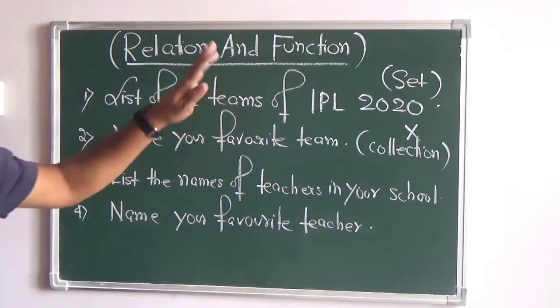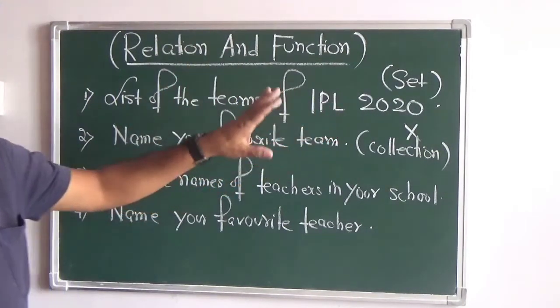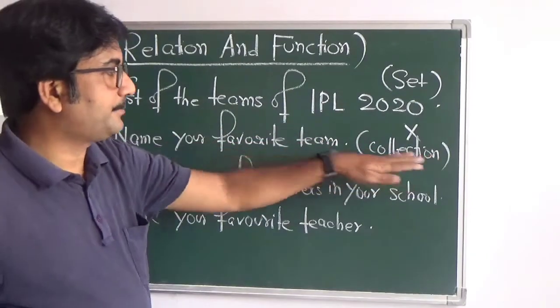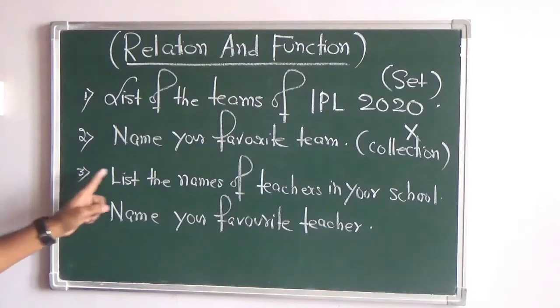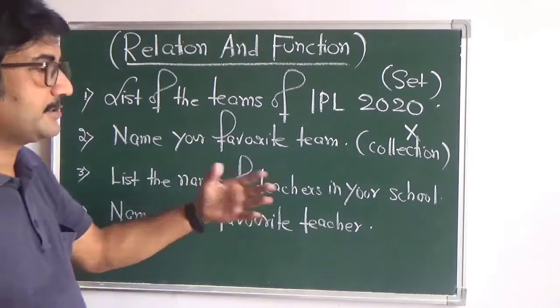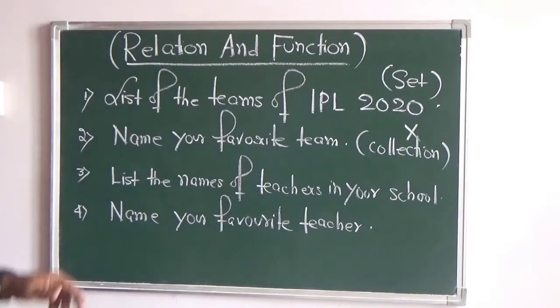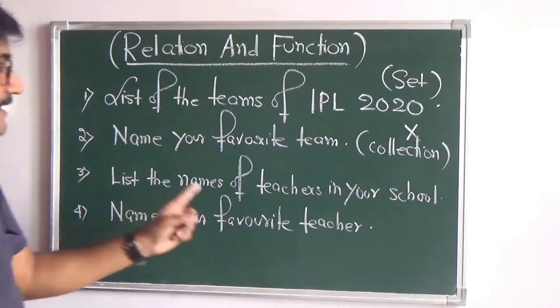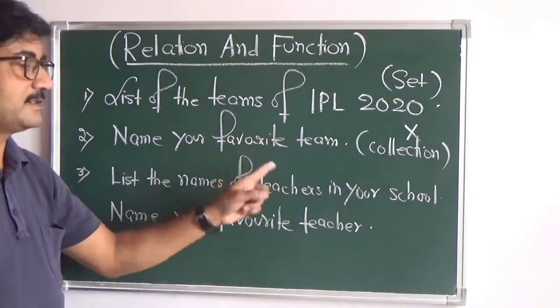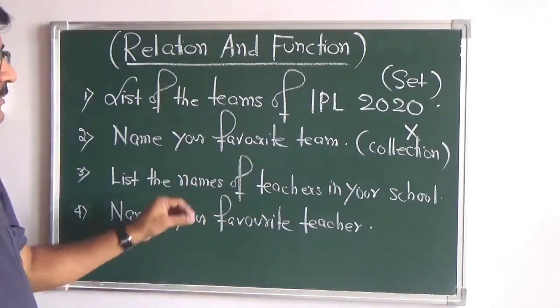All the collections cannot be defined properly. So those collections which cannot be defined properly are not called sets. Now the third one: list the names of the teachers in your school. You can take the list from the office, or you have the list, so you can tell the names of all the teachers of your school. This answer will not vary because all of us know the names of the teachers teaching in a particular school.